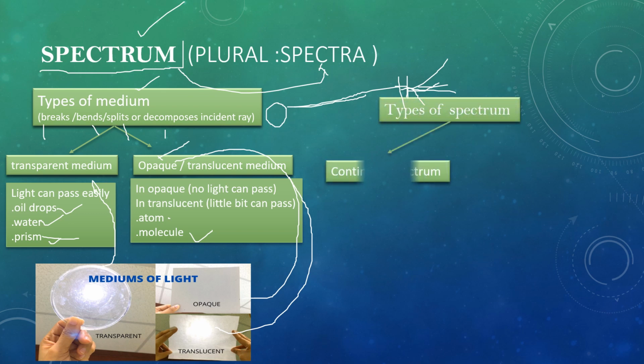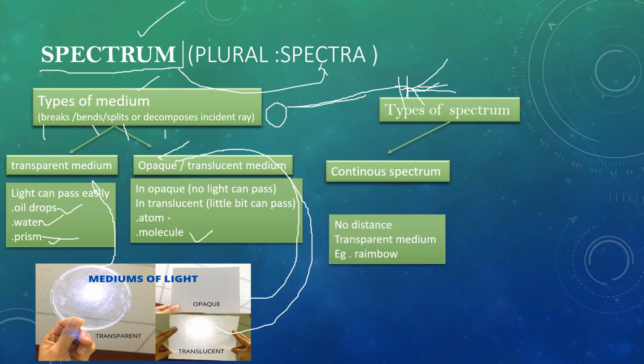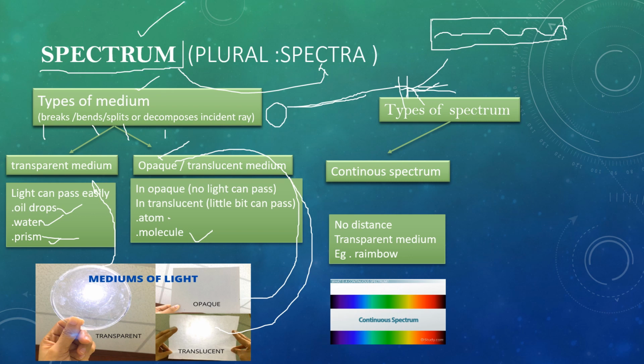Now here we also have types of spectrum. First one is the continuous spectrum. Continuous spectrum means there is no gap in the spectrometer result. It is in continuous motion, like the wavelength does not break, the frequency is equal. Just like this one, it does not break. It only changes its frequency and color.